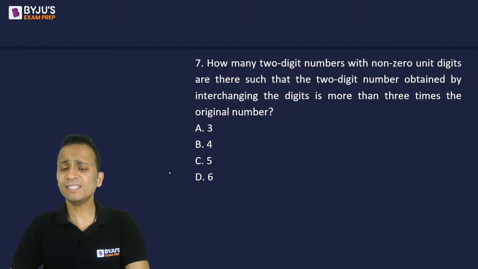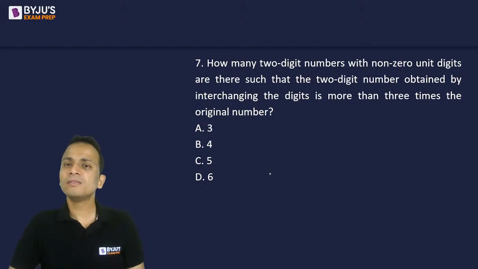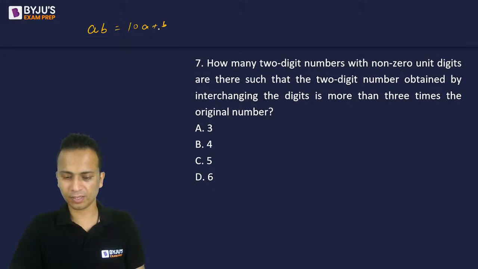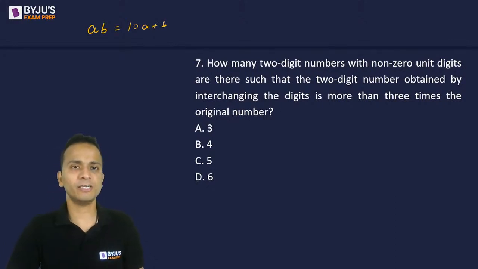Any answer for this easy question? So we are looking at two-digit numbers. Let's say this two-digit number is AB, which can be written as 10A plus B. Sonali says the answer is option D. Okay Sonali, let's check.